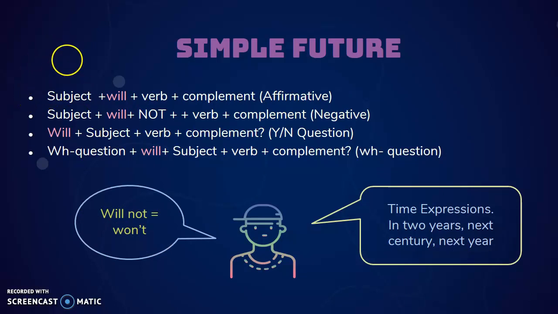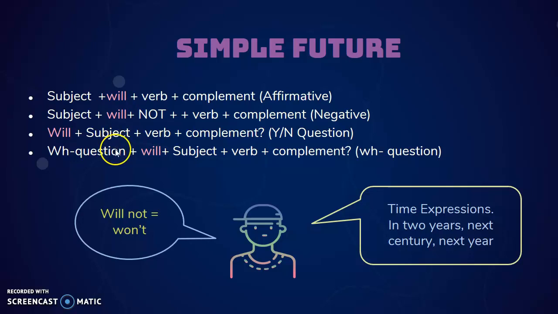So for example, subject, will, verb to be or any other verb, and the complement when it's an affirmative sentence. If it's a negative sentence, we are going to use the same structure, the only thing is that we are going to add not. In the case of questions, we are going to use will in the first place and the subject in the second place, so we just switch.